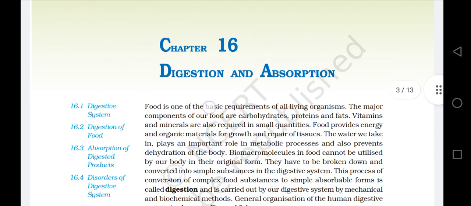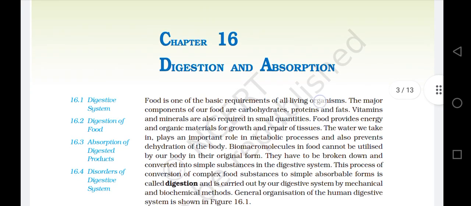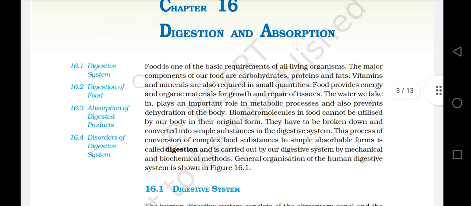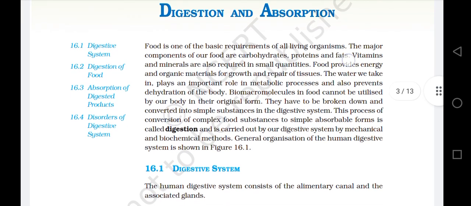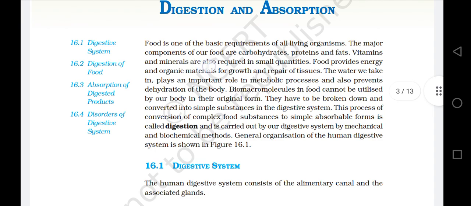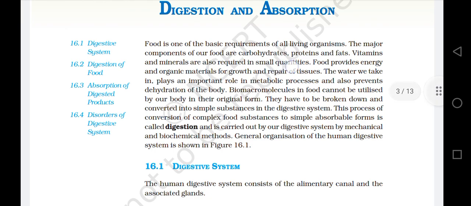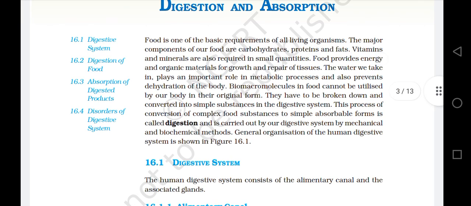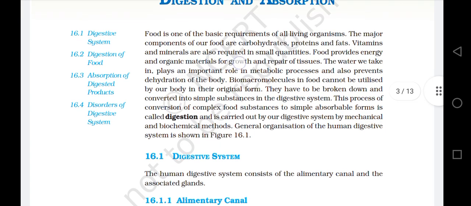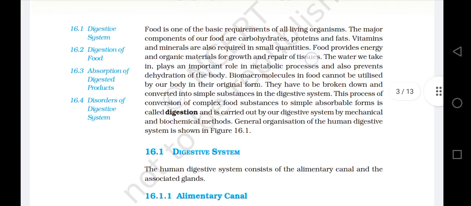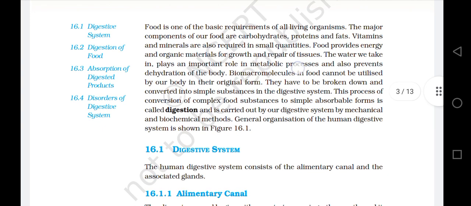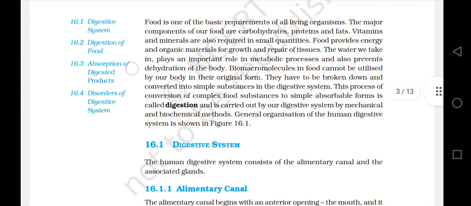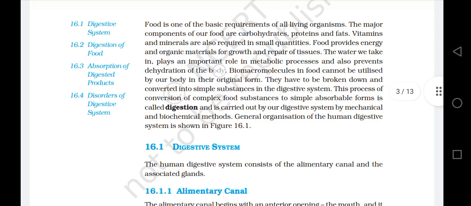Food is one of the basic requirements of all living organisms. The major components of our food are carbohydrates, proteins, and fats. Vitamins and minerals are also required in small quantities. Food provides energy and organic materials for growth and repair of tissues. The water we take in plays an important role in metabolic processes and also prevents dehydration of the body.